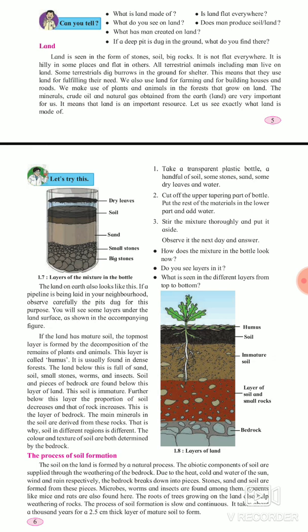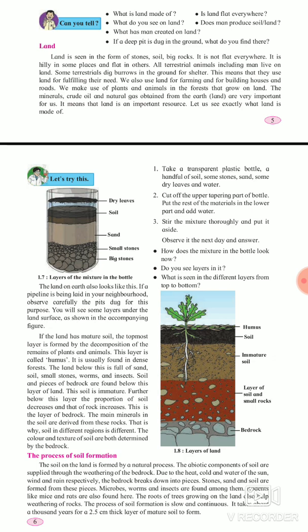Man cannot produce land by himself artificially. He can build a house, an office, a school on the land, but man cannot produce soil or land itself. Next question: what has man created on land? We know that buildings, huge buildings, houses, schools, hospitals. These are the variety of constructions which have been going on on land for many years.